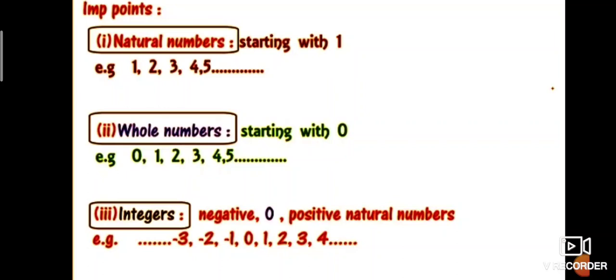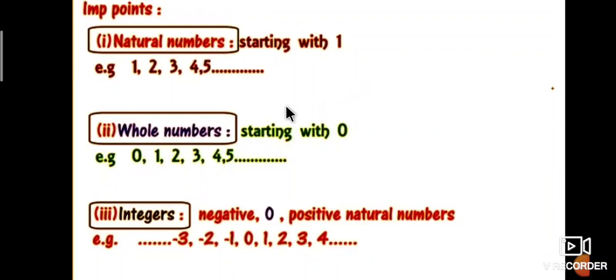Numbers like these are called natural numbers. All counting numbers are called natural numbers. 1, 2, 3, 4, 5, and so on are all natural numbers. The set of natural numbers is denoted by capital N.